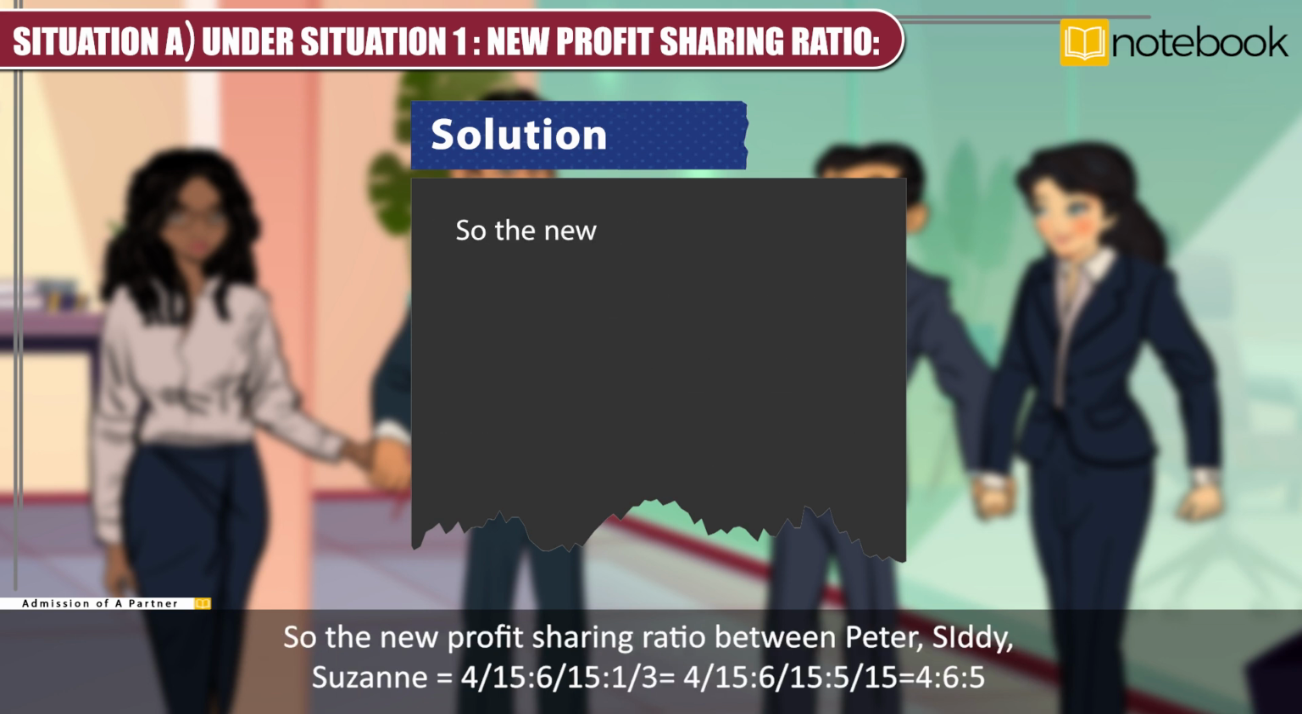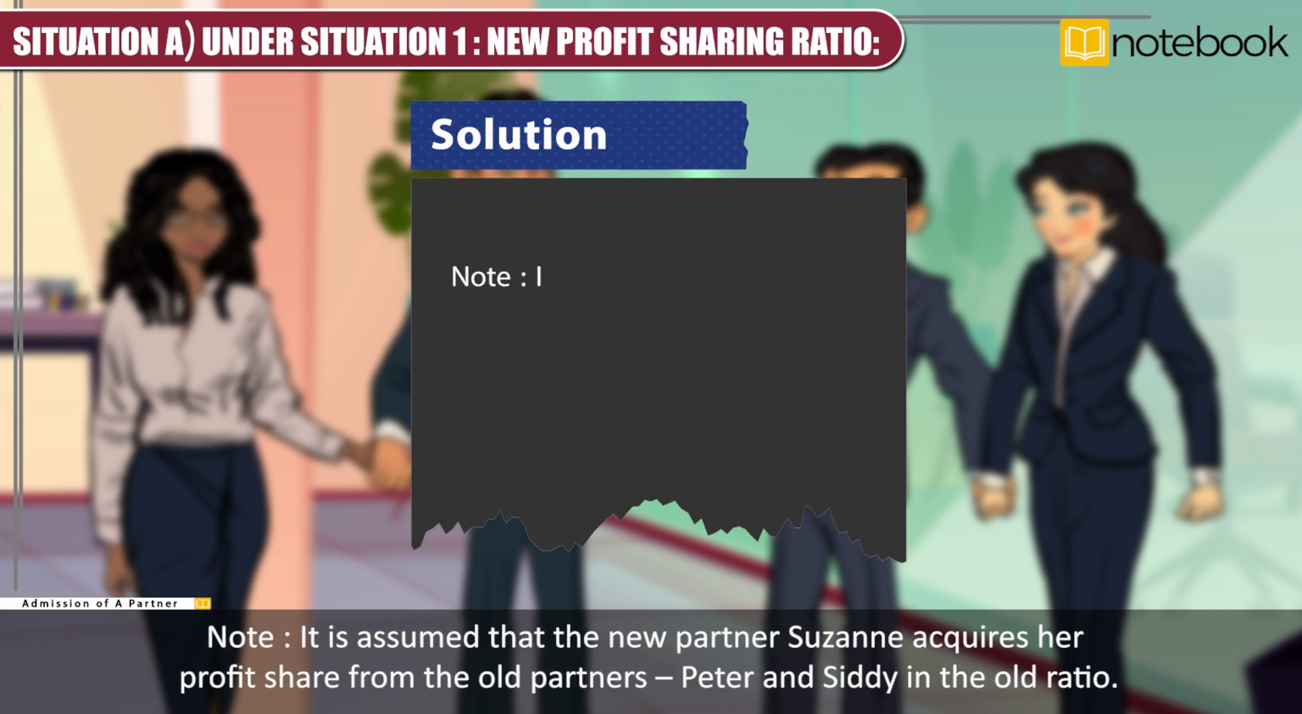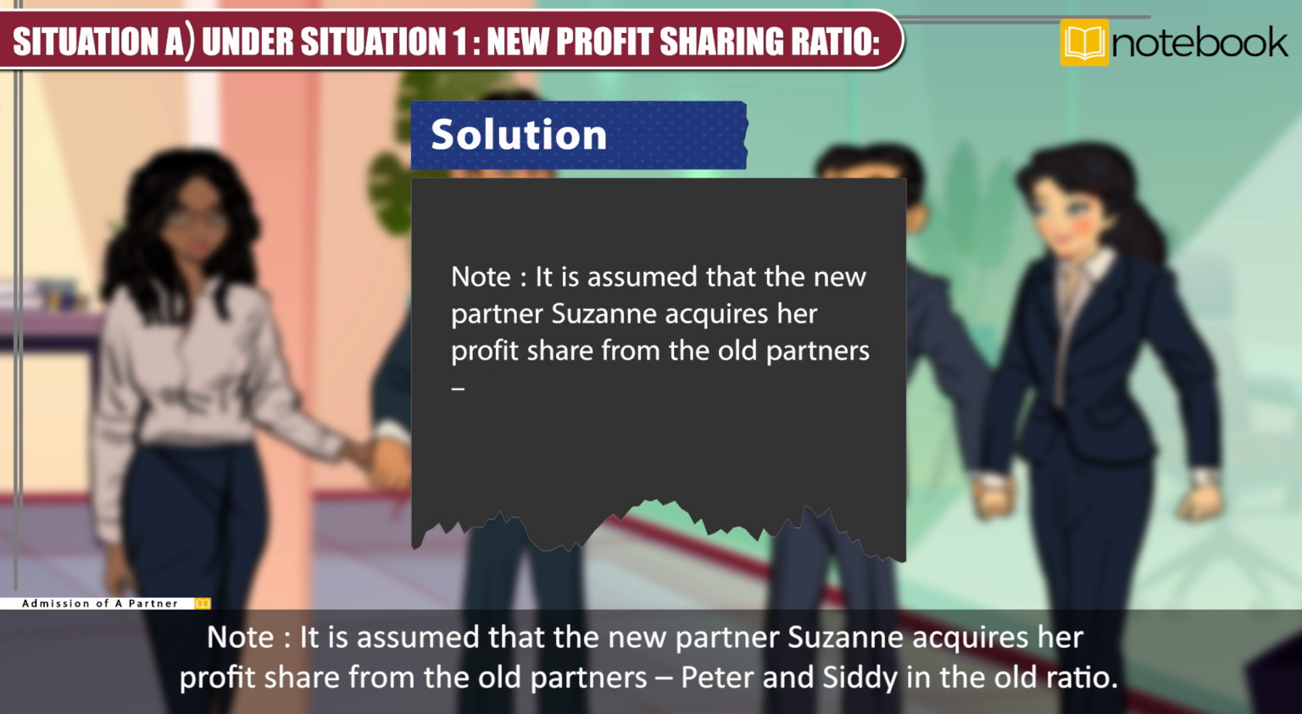So, the new profit sharing ratio between Peter, Sidney, Suzanne is equal to 4/15 is to 6/15 is to 1/3, which is equal to 4/15 is to 6/15 is to 5/15, which is equal to 4 is to 6 is to 5. Note, it is assumed that the new partner Suzanne acquires her profit share from the old partners Peter and Sidney in the old ratio.